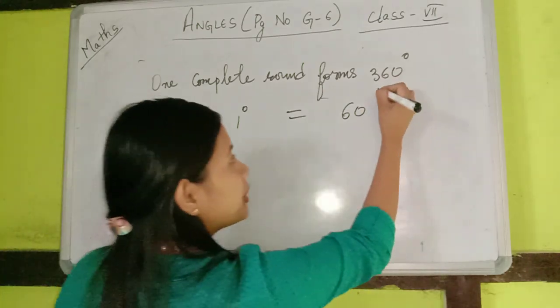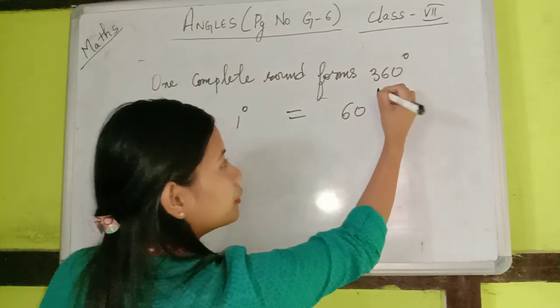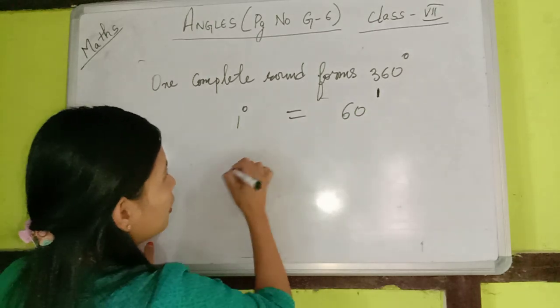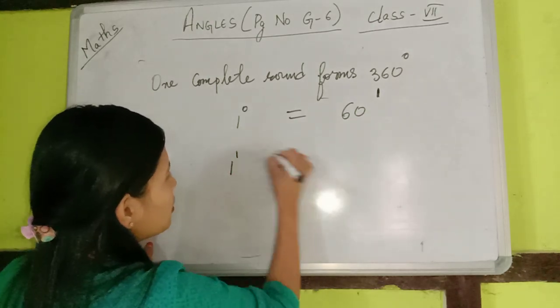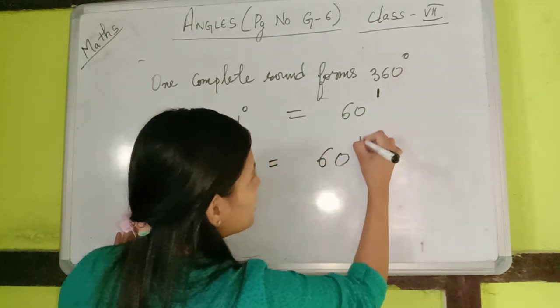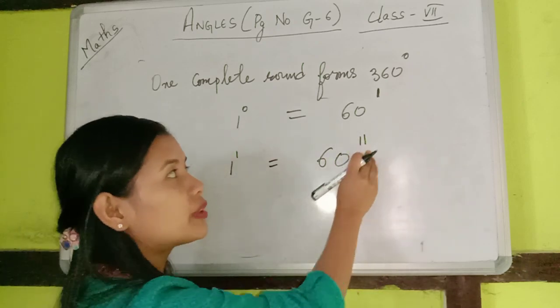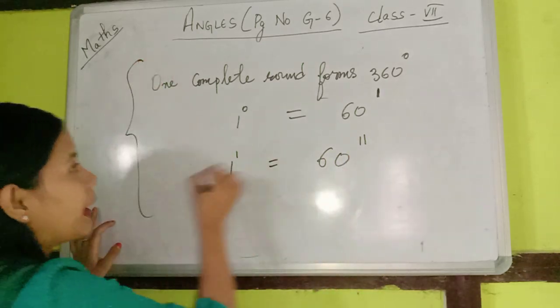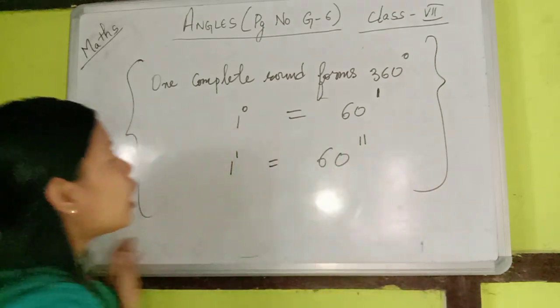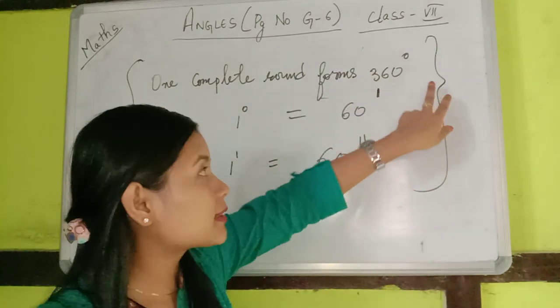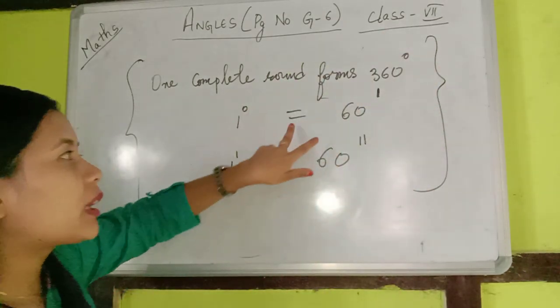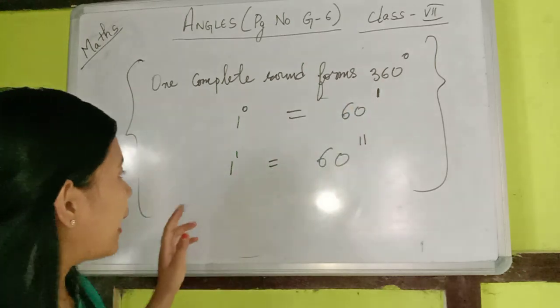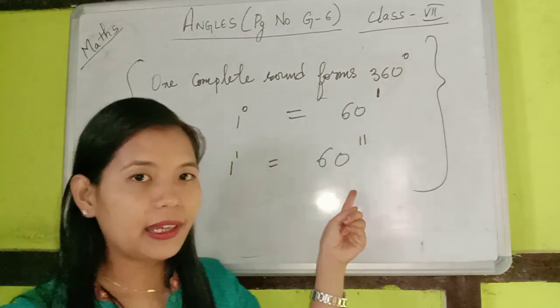The minute is denoted by a single vertical line, and 1 minute is equal to 60 seconds. Seconds is denoted by two vertical lines. So please remember this fact. Note it down in your notebook. One complete round forms 360 degrees. 1 degree equals 60 minutes and 1 minute equals 60 seconds.